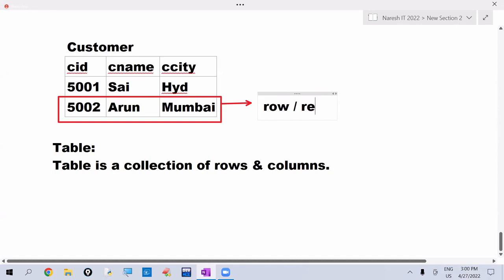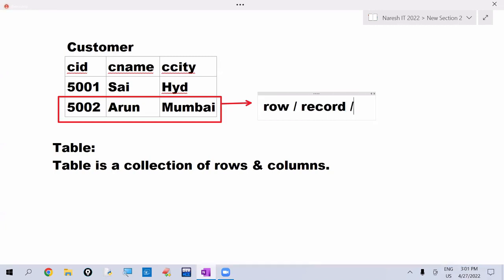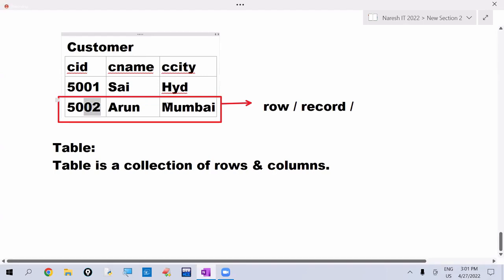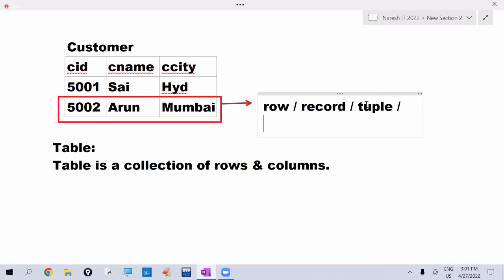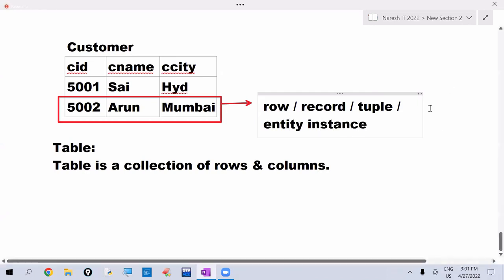A row can also be called a record. See the terminology. Whenever you are referring to books or websites, the author may use this kind of terminology. If the author uses the term record, you can understand it as row. A row can also be called a record, or a tuple. Tuple means row only. Or you can also call this an entity instance. This is the terminology used in the DBMS.